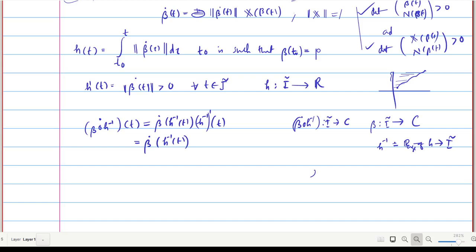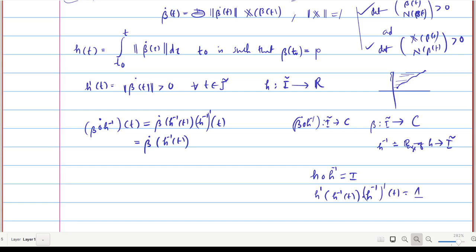So first consider h composition h inverse is equal to the identity map. By taking the derivative of this composition, h dash of h inverse of t, into the derivative of h inverse dash of t, will be the derivative of the identity function, that is 1.